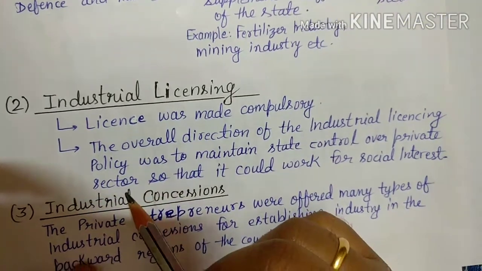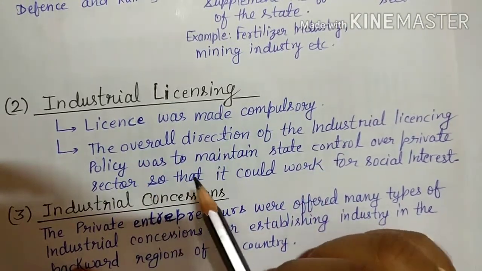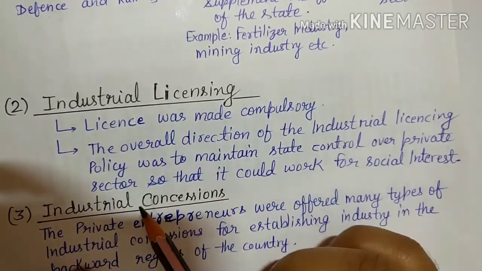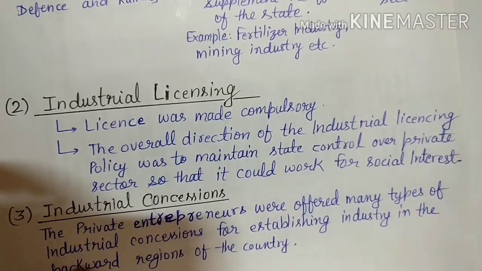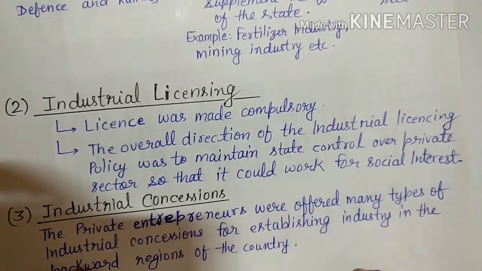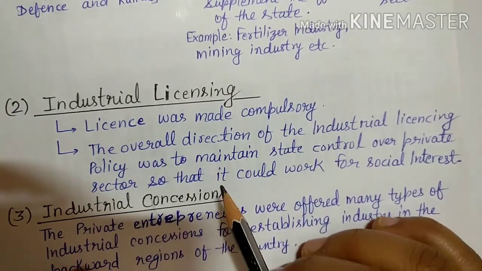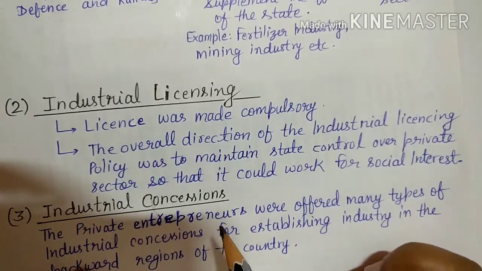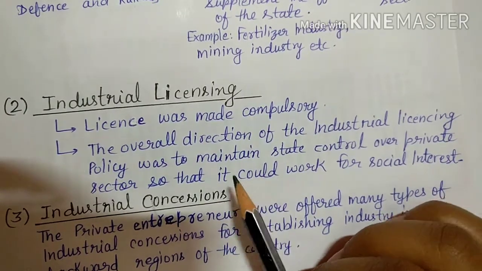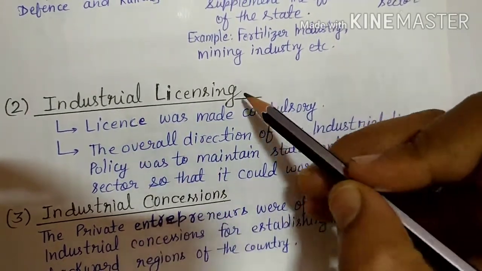The overall direction of the industrial licensing policy was to maintain state control over the private sector, so that it could work for social interest. Because if we give them full liberty, the private sector will work only for its profit motive and will not work for social justice. That's why government control over the private sector was needed.